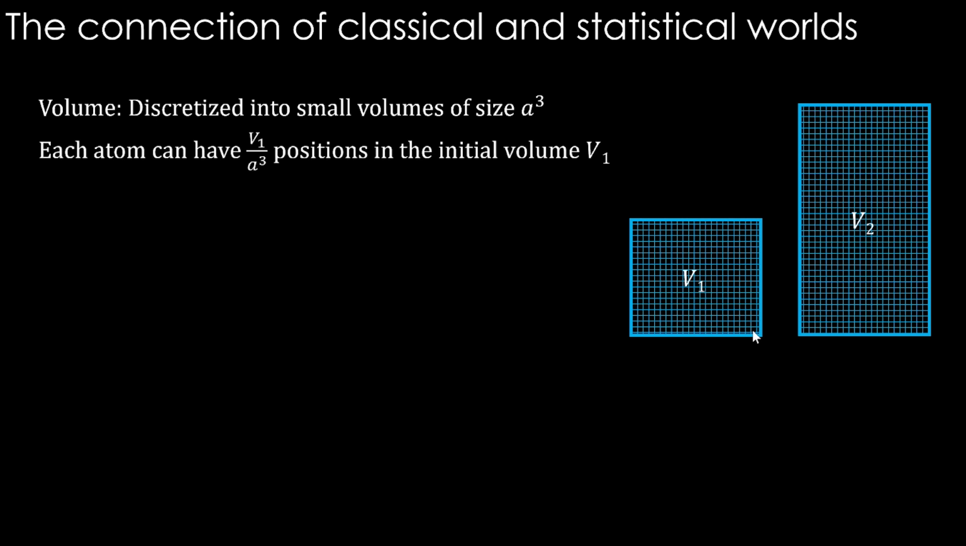Right. Now each atom can have V1 by A cube positions in the initial volume V1. Think about it. An atom can sit in any of the small volumes of a cube of size A, right? So in that way, how many positions are there for an atom to sit? These discretized positions are what we mean by positions.